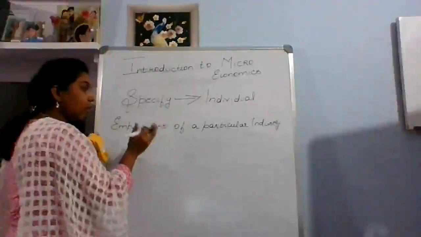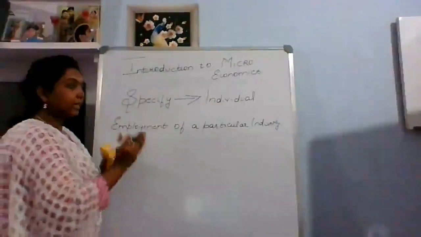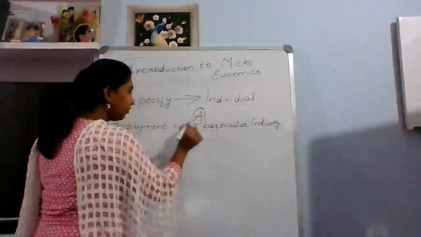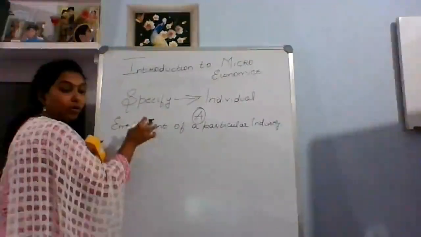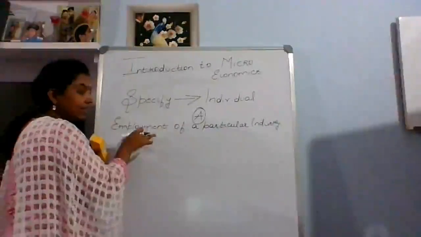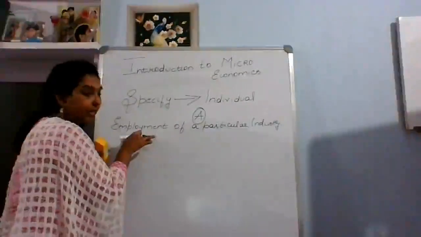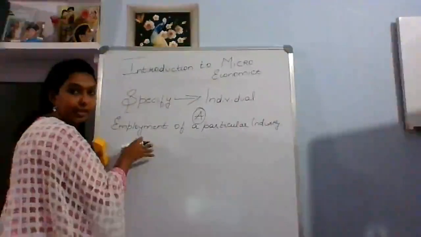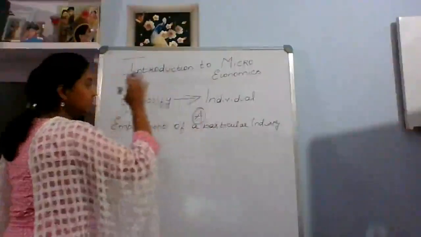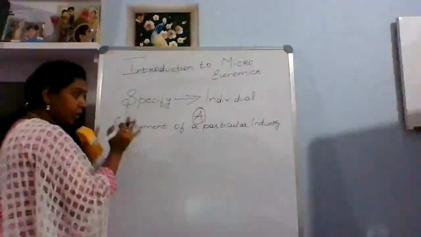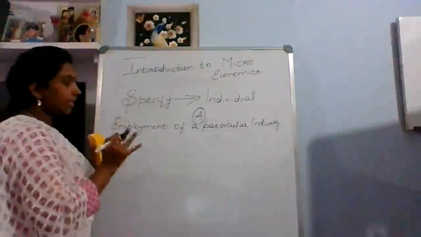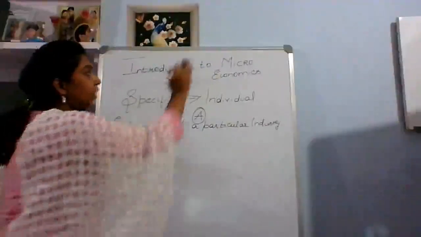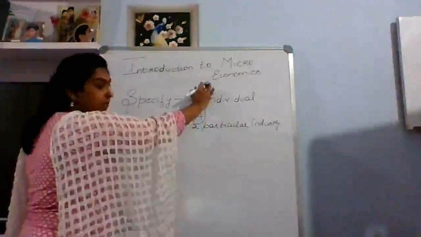We are talking only about one particular industry, for example industry A. We are understanding how many people are working in that particular industry, or how many vacancies are there in that industry. So my study being concerned only with one particular industry is microeconomics.